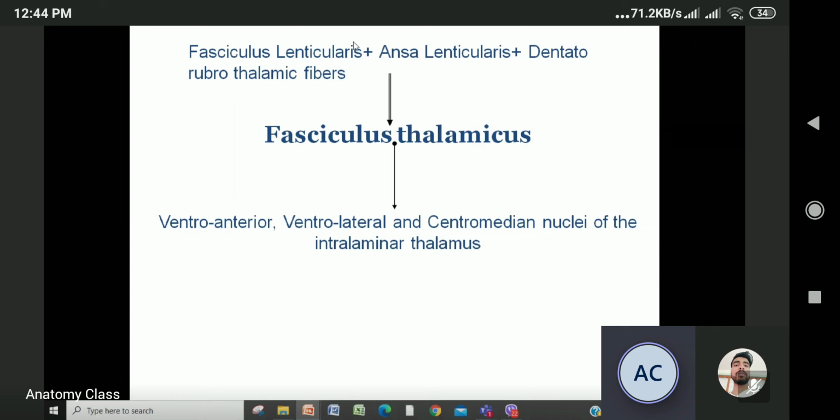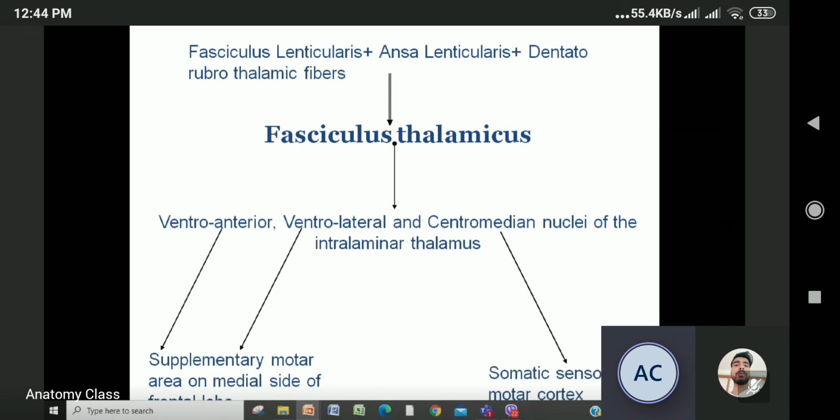Forming the dentatorubrothalamic fibers, the fasciculus thalamicus. And where are they going in the thalamus? The ventroanterior part, the ventrolateral part, and the centromedial nuclei of the thalamus. What is fasciculus lenticularis? What is ansa lenticularis? Fasciculus is from the inner segment of the globus pallidus, ansa from both segments, and they all combine to form the fasciculus thalamicus and go to this part.